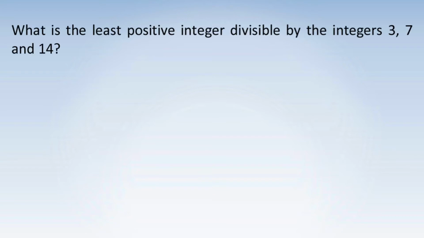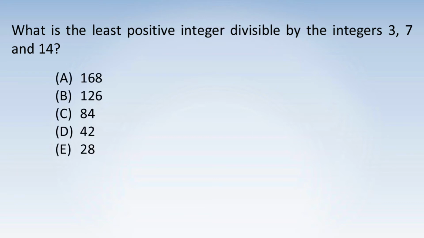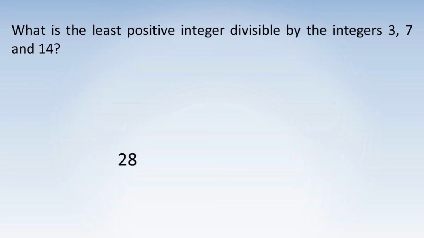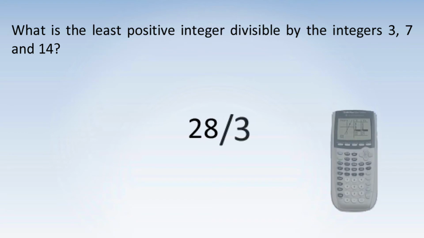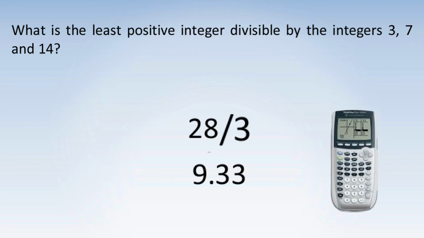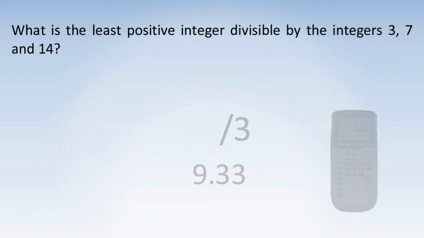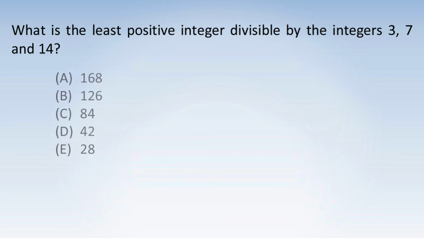What is the least positive integer divisible by the integers 3, 7, and 14? Let's begin by looking at choice E, since it is the smallest. When we divide 28 by 3 in our calculator, we get approximately 9.33. Since this is not an integer, 28 is not divisible by 3. We can therefore eliminate choice E.